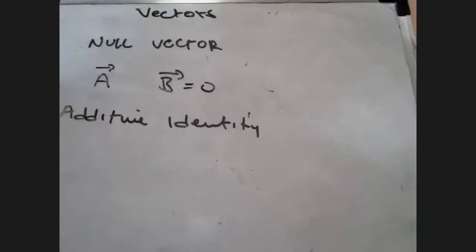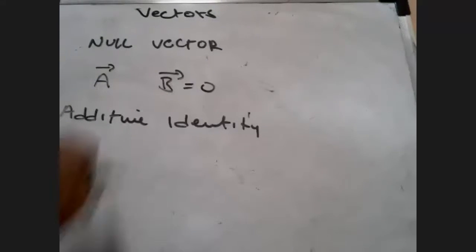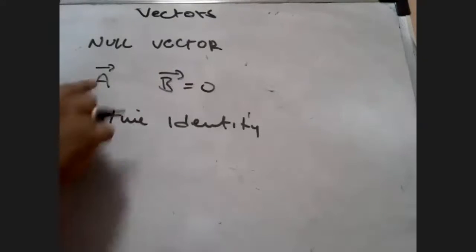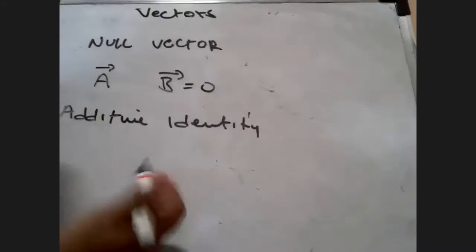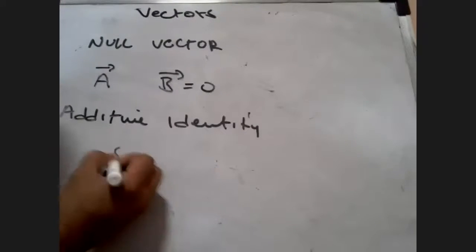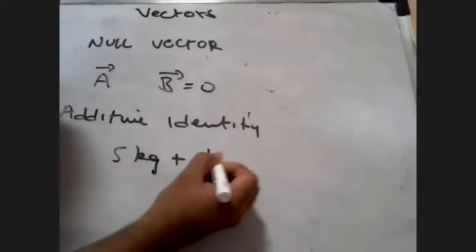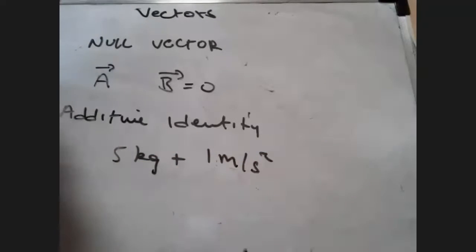Magnitudes can be anything, but they should have the same physical quantity. You can only add the same physical quantity. You can add 5 kg plus 4 kg. You can't add 5 kg plus 1 meter per second square. This does not make any sense. You can't add mass and velocity or acceleration. So of course you have to have some sense when you're adding two vectors.